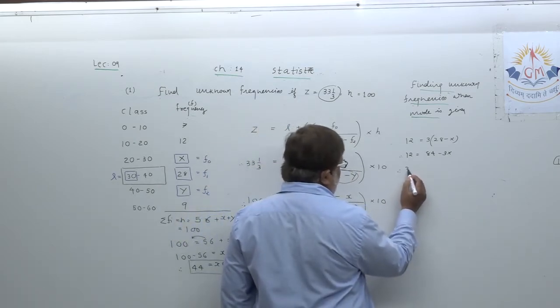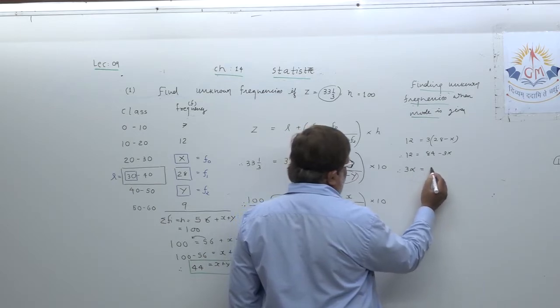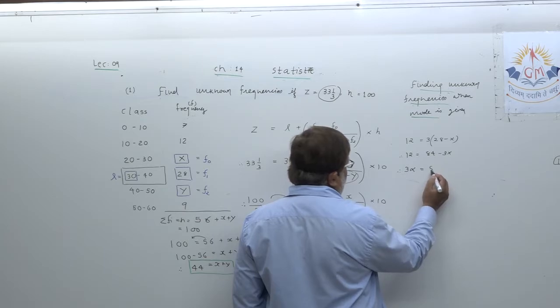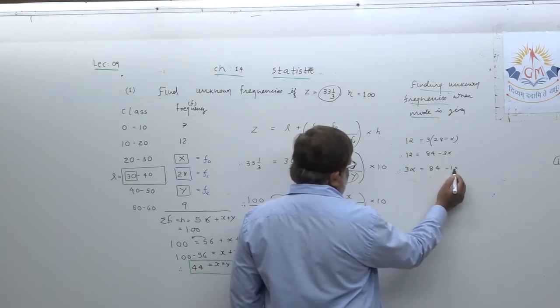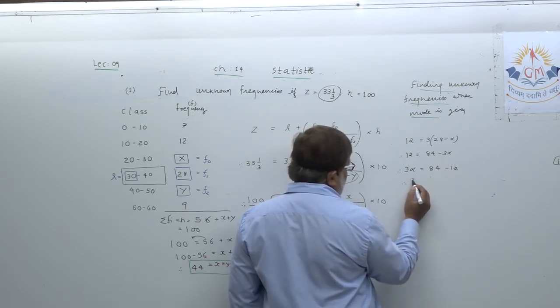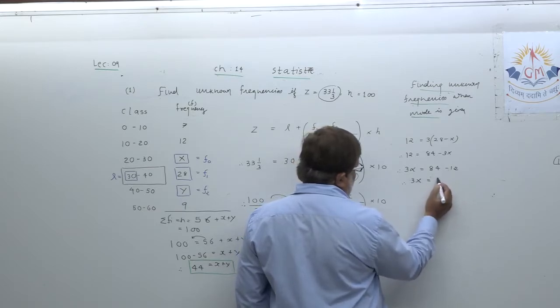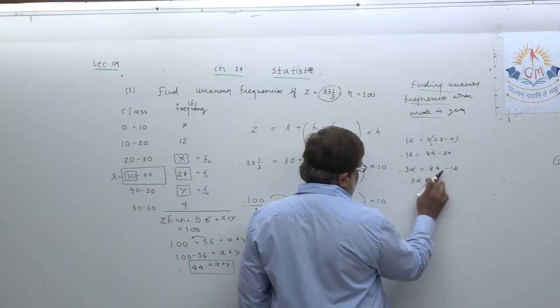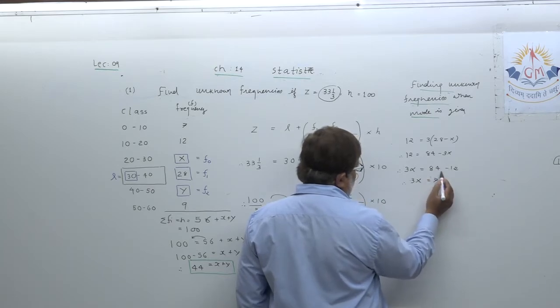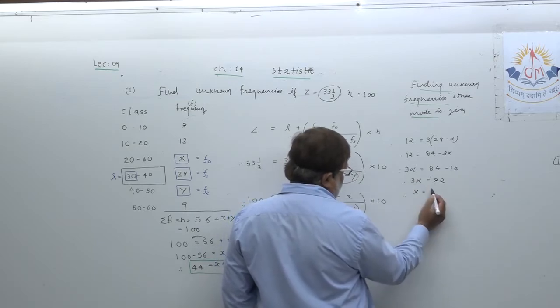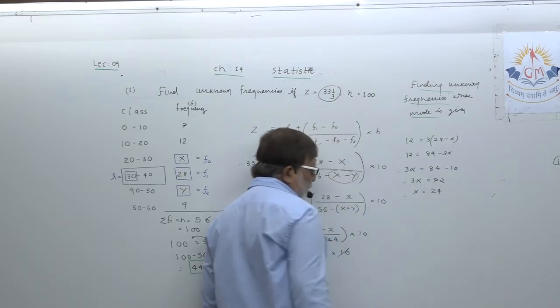Just transfer 3x: 3x equals 84 minus 12. Carry on with me. 3x equals, understand, you got what? 8 minus 1, that is 7, 72. x equals 72 upon 3, which is 24.